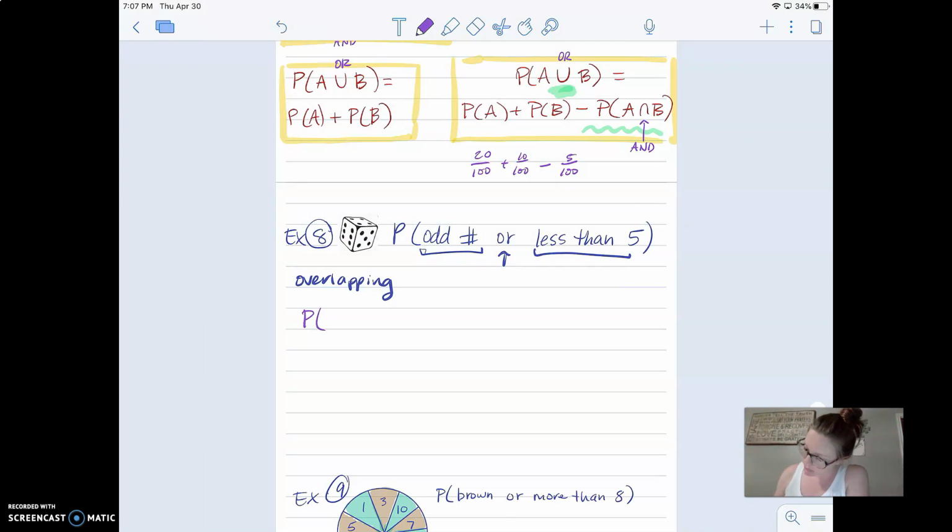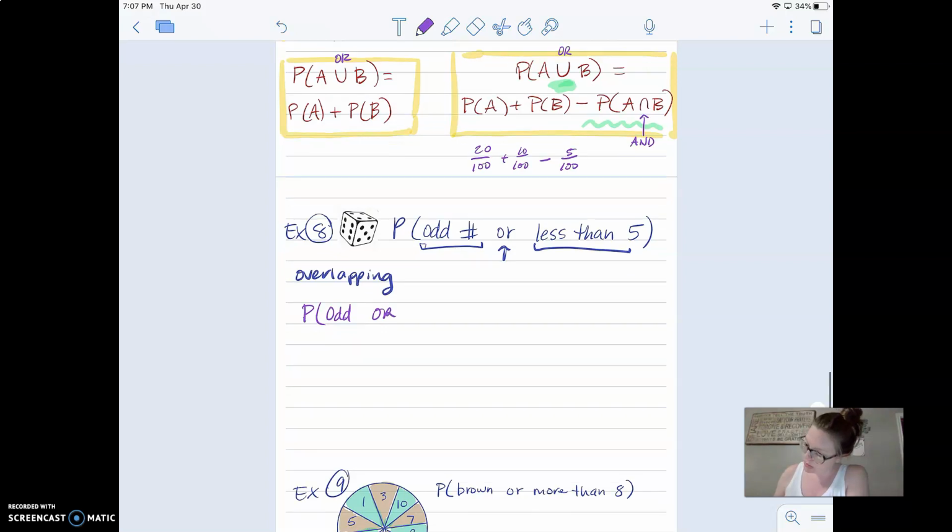So the probability of odd or less than 5 is equal to, let's plug it into this formula right here, the probability of odd plus the probability of getting less than 5, and then subtract the probability of odd and less than 5, the intersection. Okay, so let's back up and do each of those.